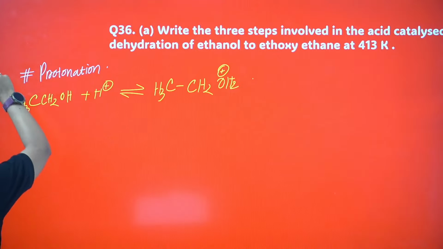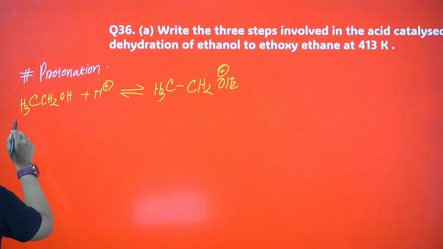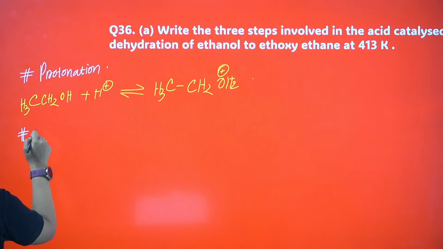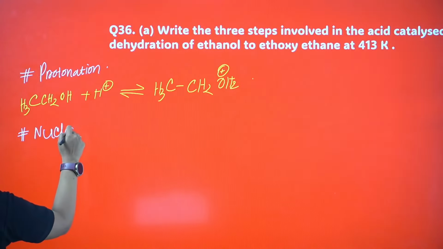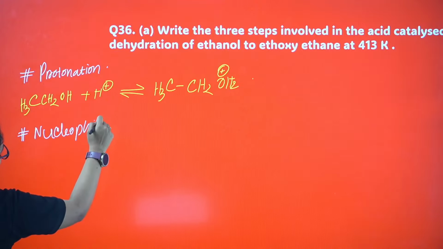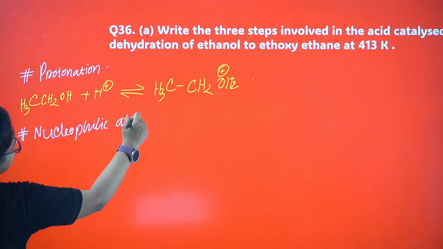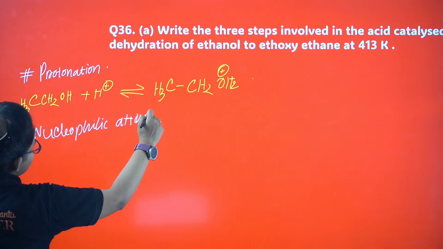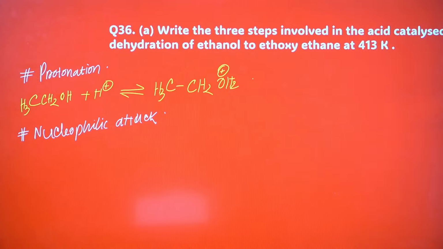Next step, what is the next step? That is nucleophilic attack. Here the carbocation is not generated, okay? For this, carbocation will not be formed because we are forming the ether group, right?